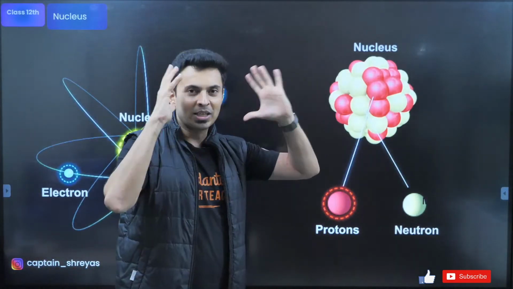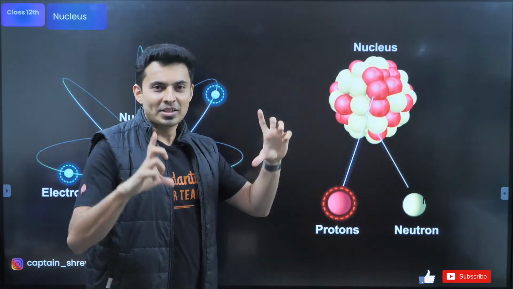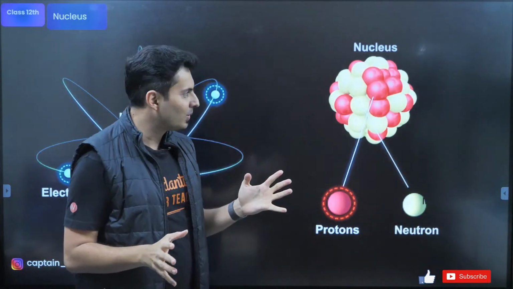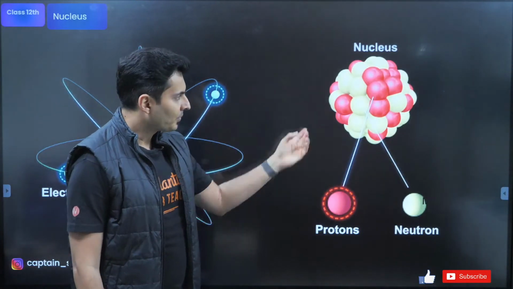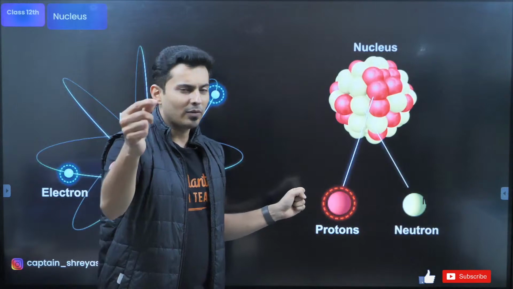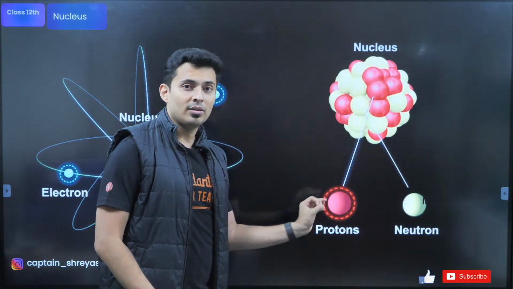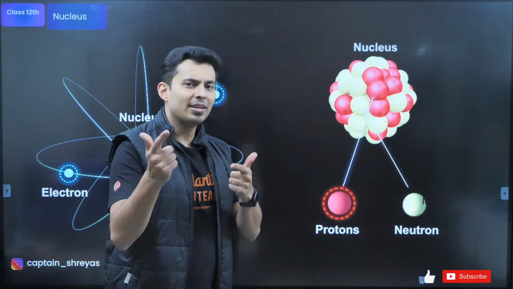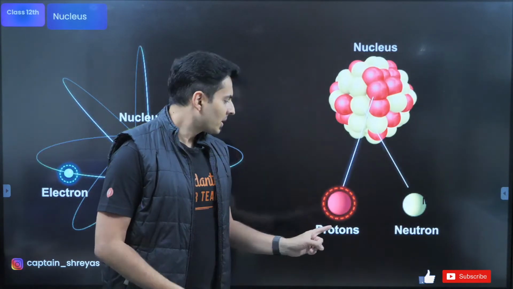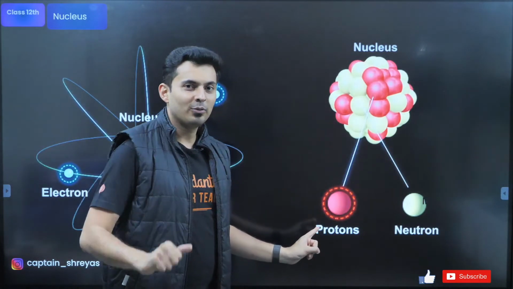This is a rough picture of nucleus. Obviously, you cannot take a photo no matter what you do. It's just visualization. This is how a nucleus looks like. It's made of tiny particles. One is proton, one is neutron. Why they got those names? Probably you'll get the idea from the first alphabet. P, proton, positive.